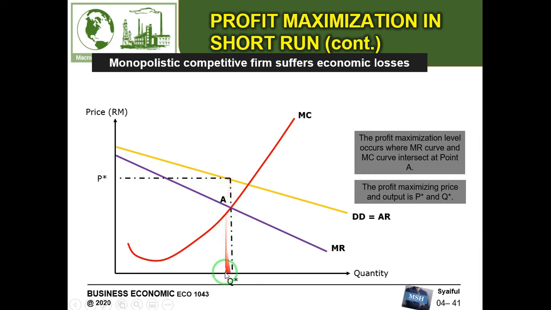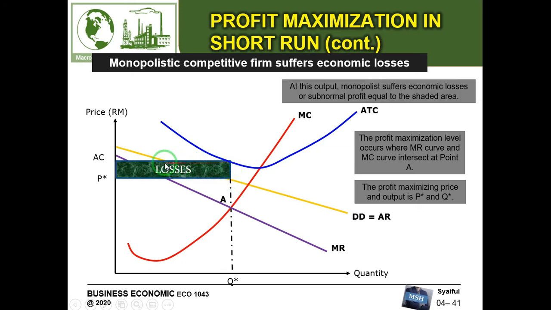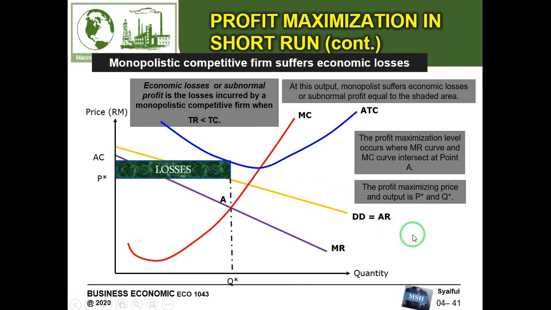So this square is their total revenue, and then this is their average cost or average total cost, and we make a line here, and this is their cost. So cost is more than revenue, which means that the firm is facing losses or subnormal profit, because total revenue is lower than total cost.